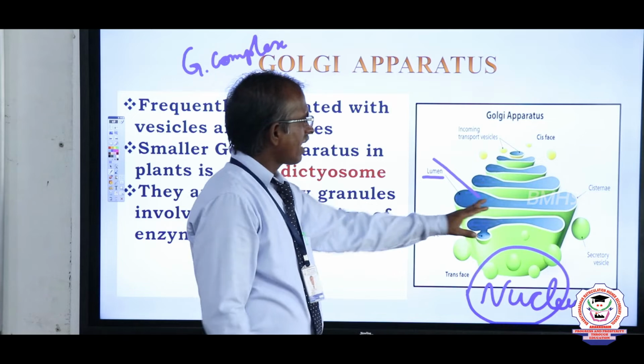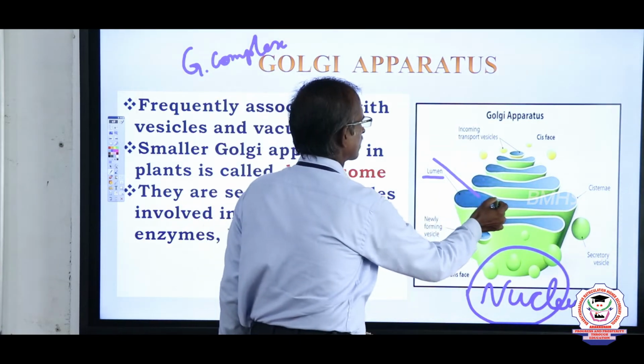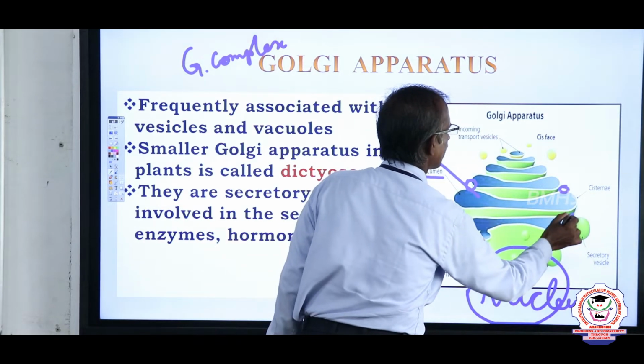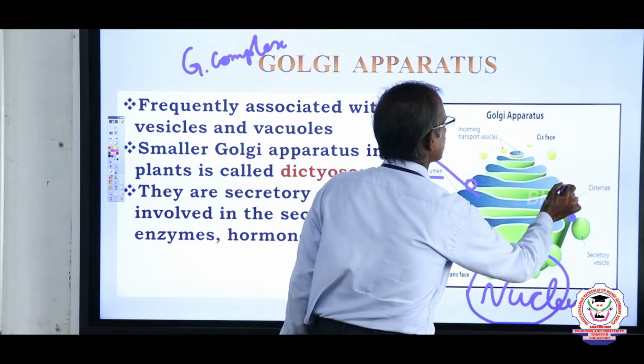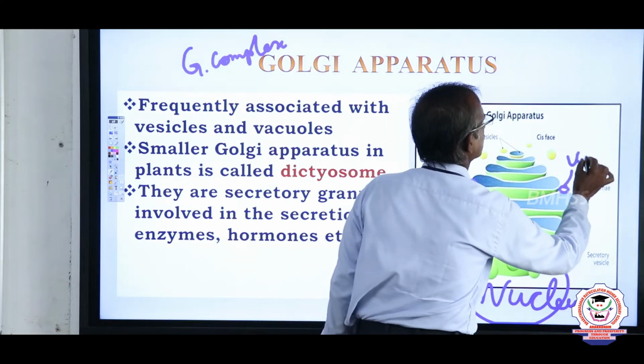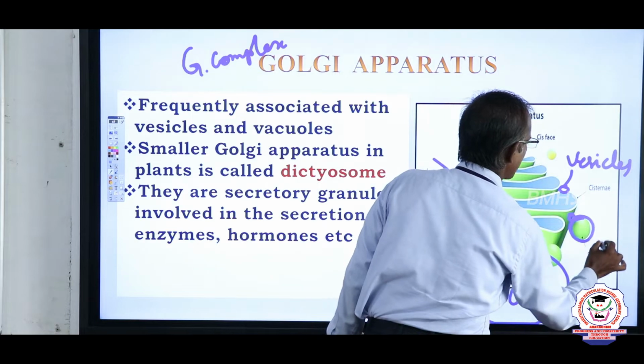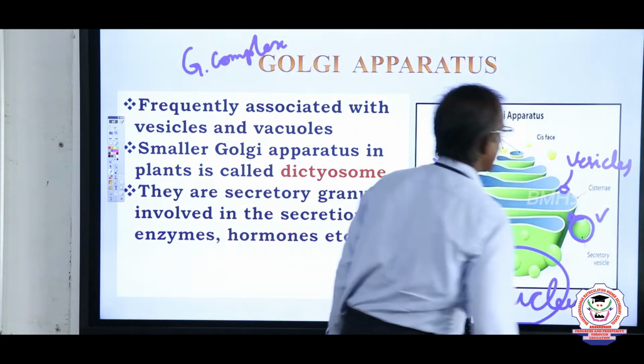Now, these tubular-like structures are attached to a circular, smaller structure. The smaller structure is called vesicles. The larger one is called a vacuole.